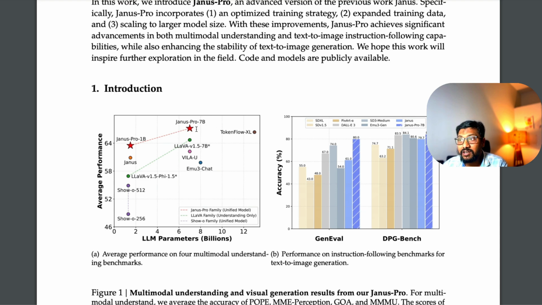So as you can see here, Deepseek Janus Pro, the 7 billion parameter model, is much better than the existing unified model, which is Show-o. They proved that from the previous version of Deepseek Janus, the newer, larger one still holds up to be a good model. And in terms of benchmarks, you can also compare it with other unified models, and this model is clearly a winner in a lot of these benchmarks.